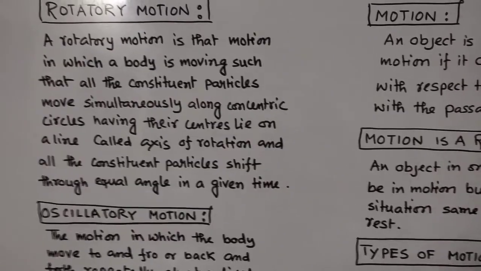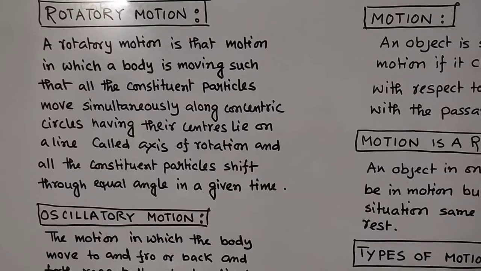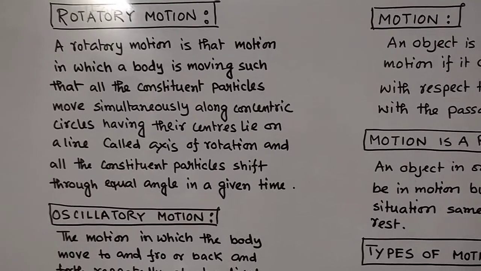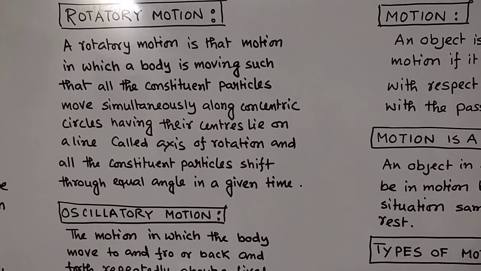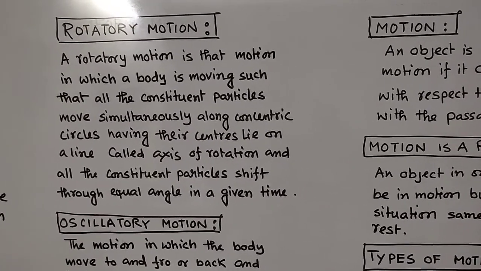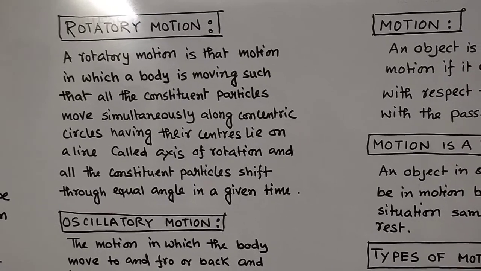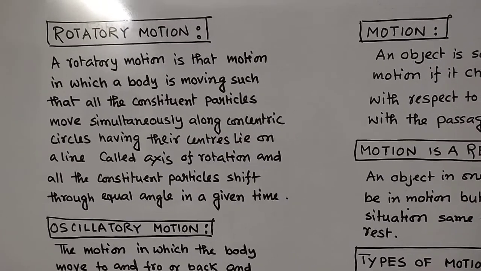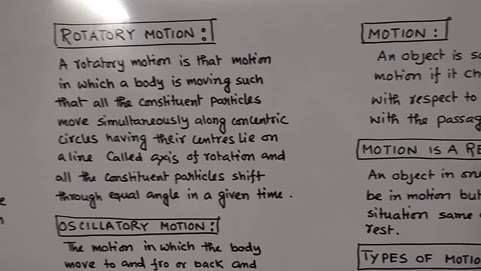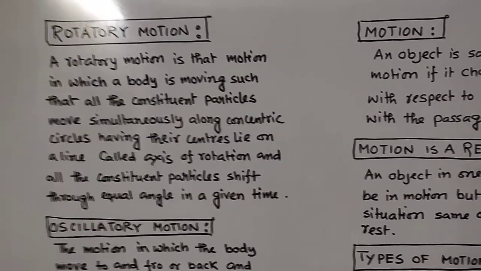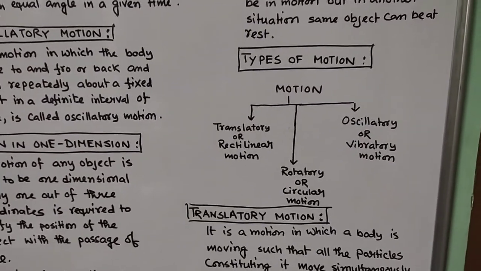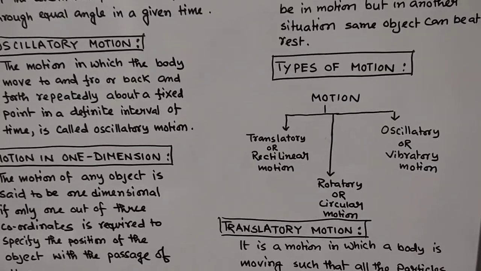So you can consider you have a solid sphere, and a stick passes through it from top to bottom through the center. So if you rotate that one, then that stick behaves as an axis of rotation, and motion of that spherical object about the axis of rotation is nothing but an example of rotatory motion. So you can define this motion as your circular motion also. The circular motion is nothing but an object which moves in a circular path.